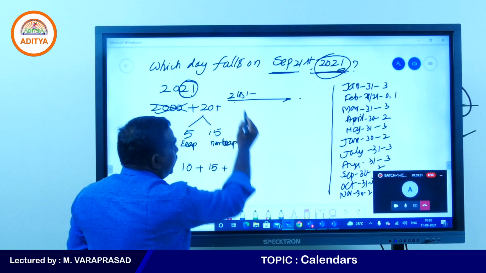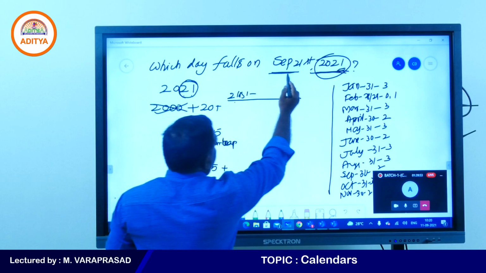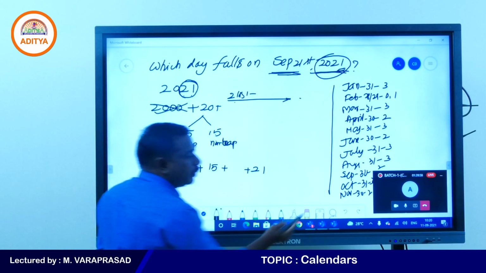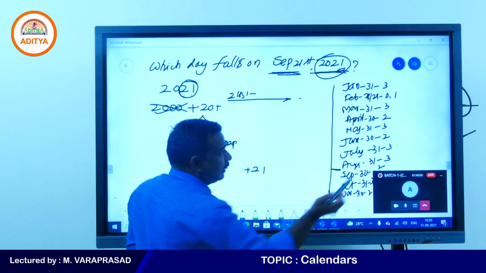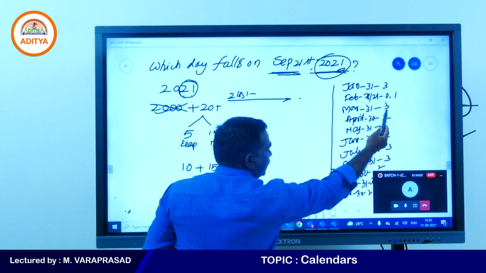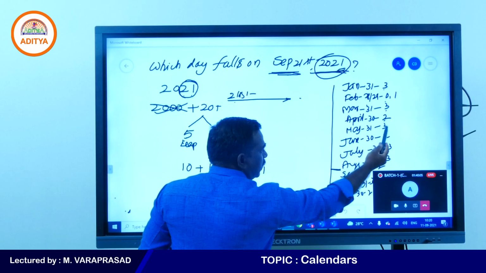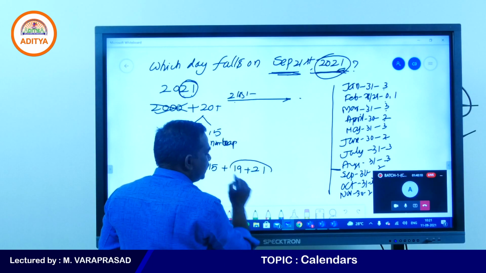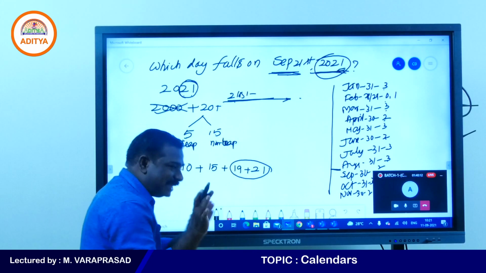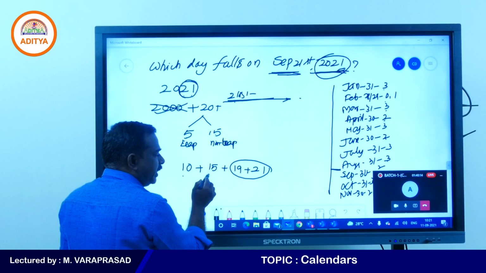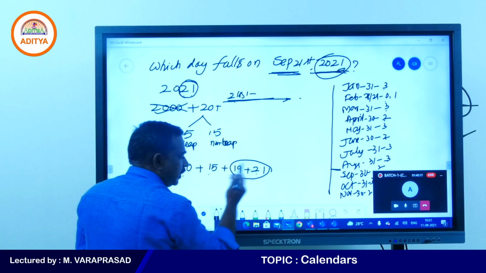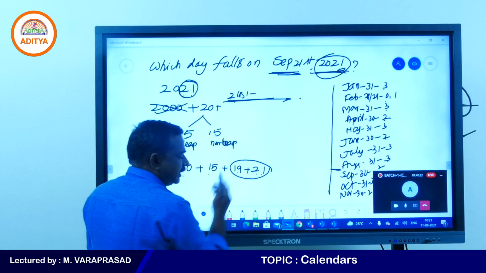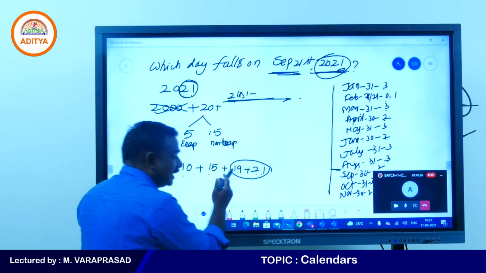Now 21st September. 21 days, plus up to September, which means up to August. How many odd days are there? 3 plus 0 plus 3, 6 plus 8, 11, 13, 16, 19 days. This is about this month. This year, yes, 10 plus 15, 25, 25 plus 20, 45, 46. 46 plus 10, 56 plus 9.